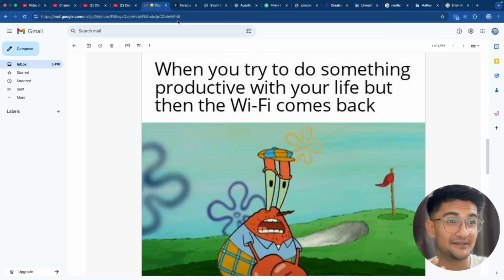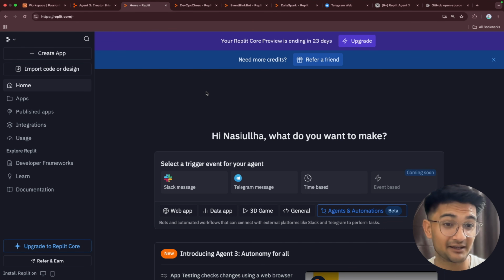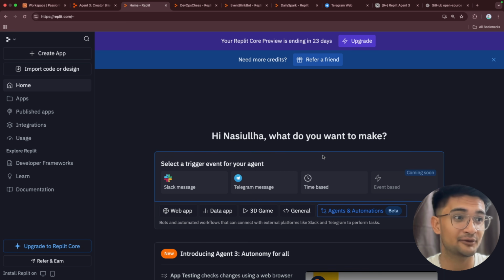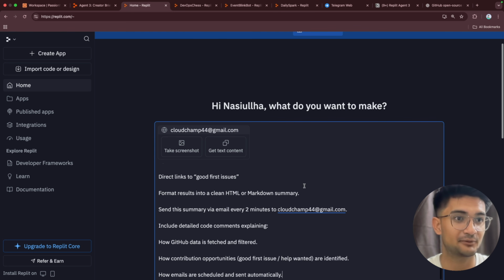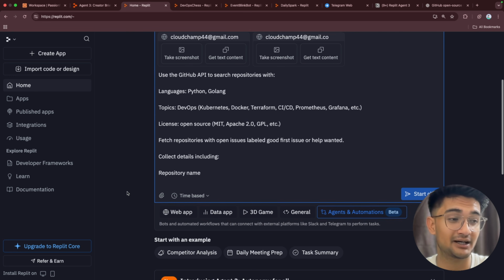Isn't that amazing? To show you how to do this, I'm going to do a step-by-step hands-on demo. We will create a bot that will give us all the open source repositories that we can contribute to based on our skill. And to do that, I'm going to be using agents and automations, time-based, and then put this prompt. So in the prompt, I'm saying, create an automation bot that helps me discover open source GitHub repositories that I can contribute to based on my skills, which are DevOps, Python, and Golang. So this is my prompt, and I'm going to ask Replit to create it.